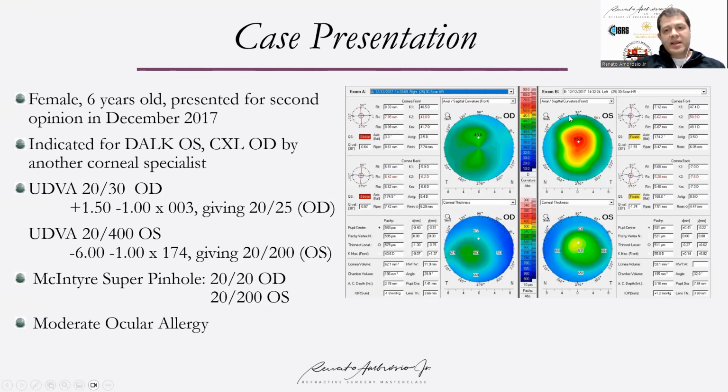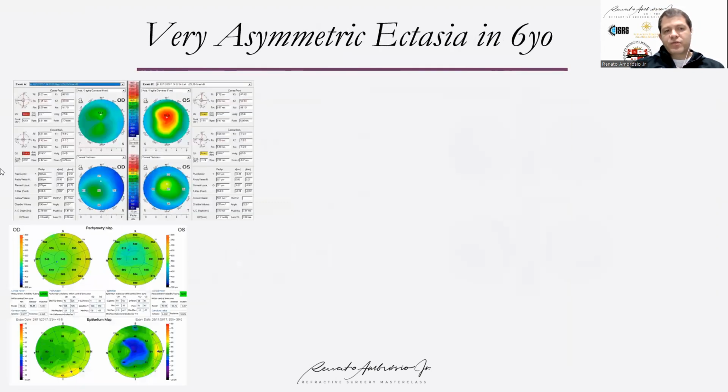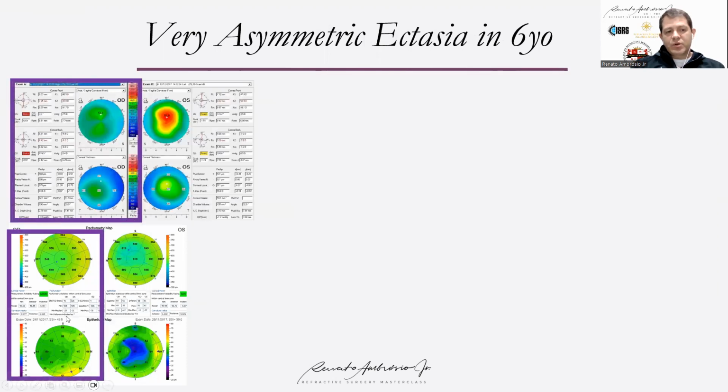A colleague would indicate in the left eye a DALK, a lamellar transplant, and in the right eye cross-linking. She had 20/25 corrected distance vision, 20/30 uncorrected in the right eye, and at 6 years old had a refraction of plus 22 and a super high hole of 22, so a huge risk for amblyopia. The first thing is to look at the data on the right eye.